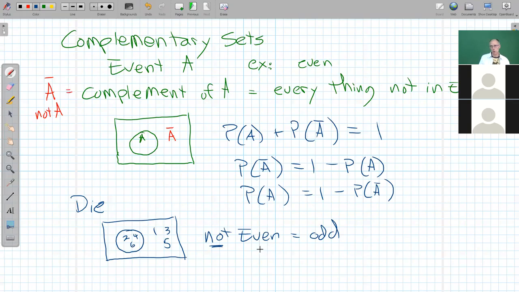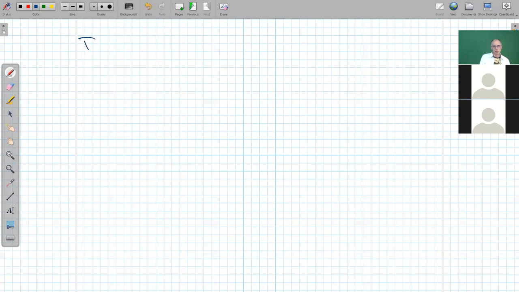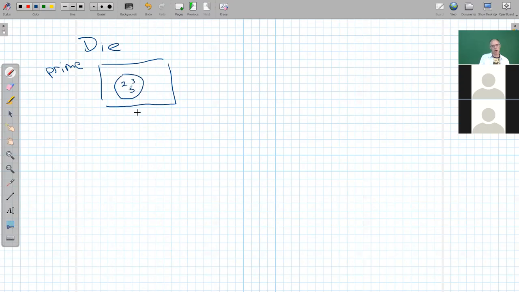A simple example when we don't have a word for not something is, let's think about the dice again. And suppose we look at prime numbers. And so in here I have my primes, which are 2, 3, and 5. And so let's suppose that's my event A. So A is being a prime number. What is not A? Well, not A is just not prime. Do we have a name for not prime?